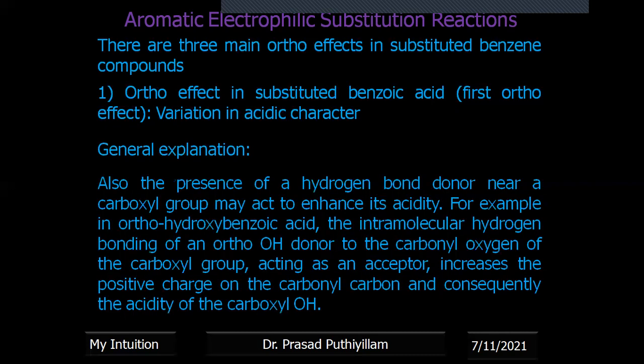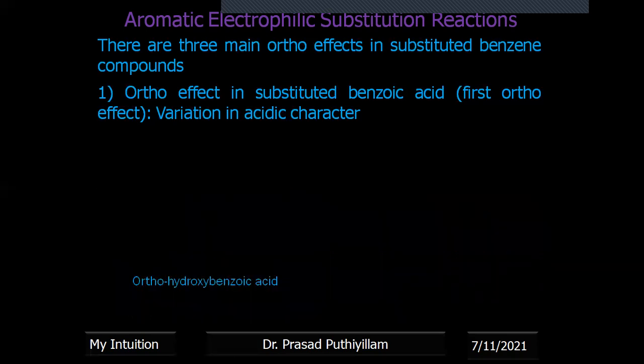Now also, not only the steric hindrance, there is the formation of hydrogen bonding. The presence of a hydrogen bond donor near a carboxyl group may act to enhance its acidity. That means ortho-hydroxybenzoic acid can have intramolecular hydrogen bonding between the OH of the substituent at the ortho position and the carbonyl oxygen of the carboxyl group, which increases the acidity. So I'll take the example of ortho-hydroxybenzoic acid. The OH group is there, then COOH.